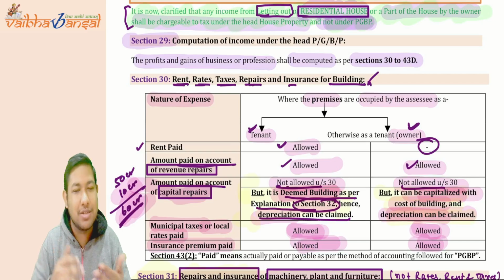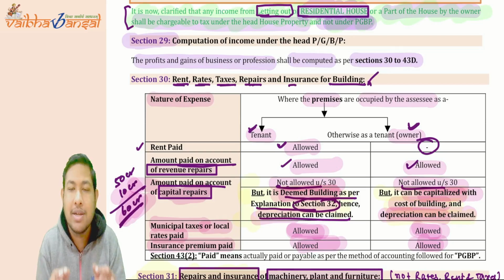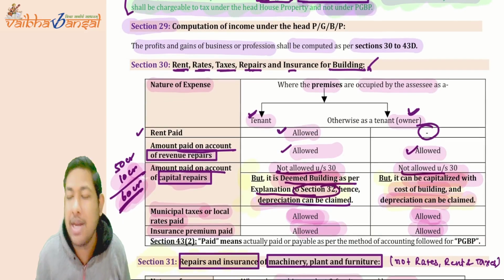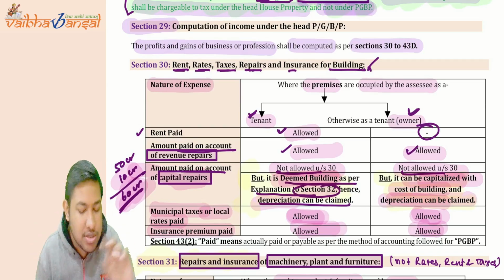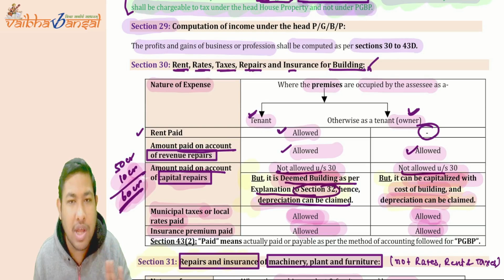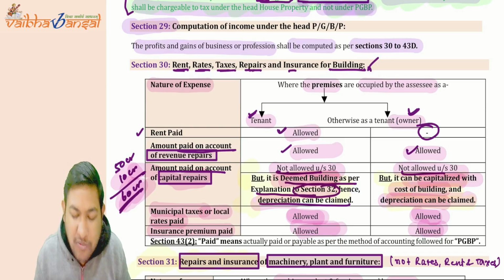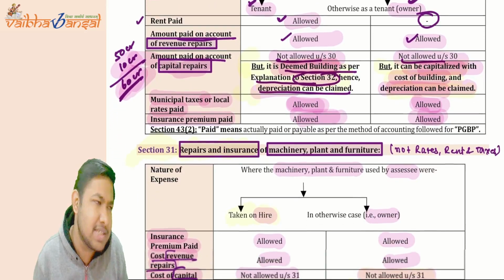Okay, municipal taxes, local taxes, insurance, all are allowed to each and every one. But what is the main point? The capital repairs. Equally, on the same line, there was section 31, which talks about only repairs and insurance, not the rent rates and taxes. But for whom? Machinery, plant, and furniture. The same thing is there.